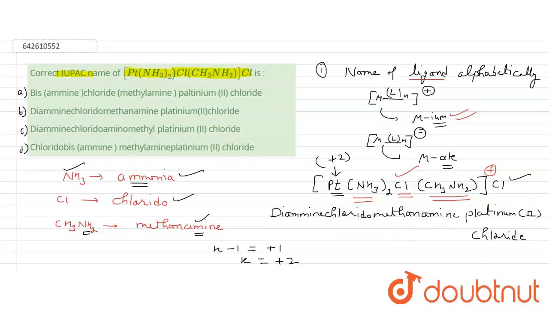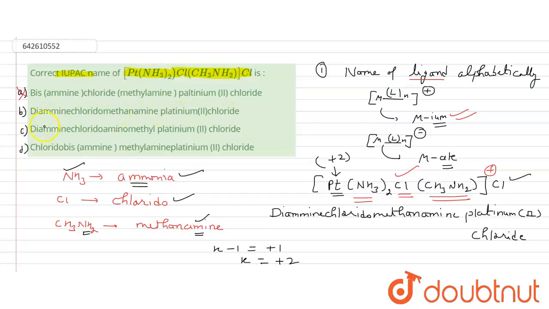So let's check the options. The option says bis amine, so this is not the right answer, because bis is used when there are two didentate ligands or complex ligands. Here we have to use di, so diamine chlorido. In the option, chloride is written, but we have to write chlorido according to IUPAC nomenclature. And here it is methanamine.